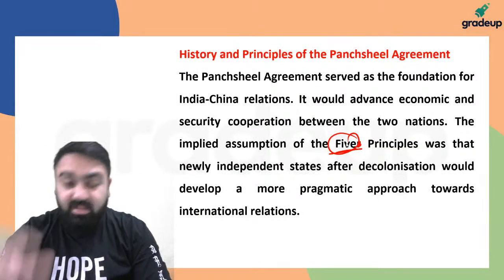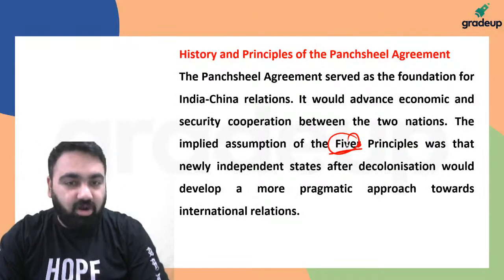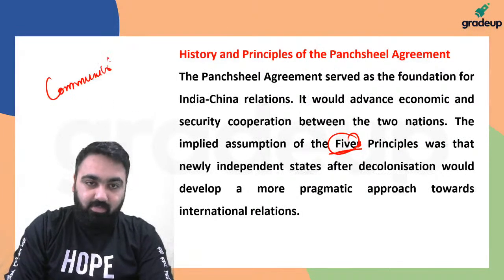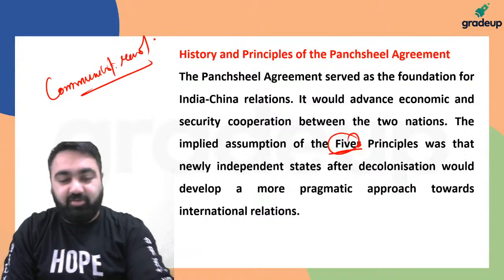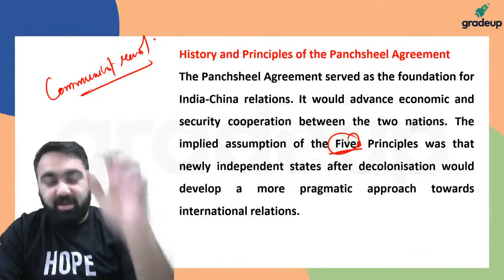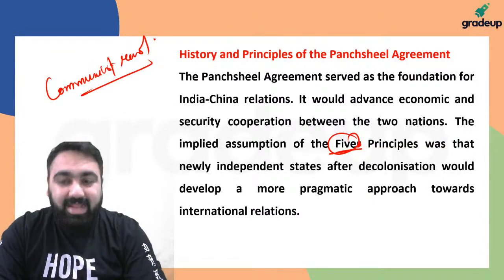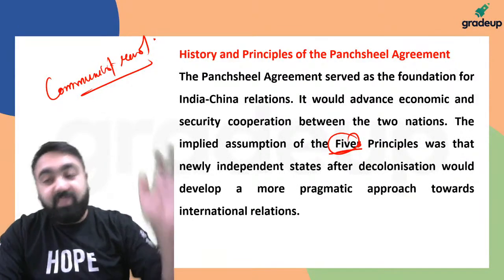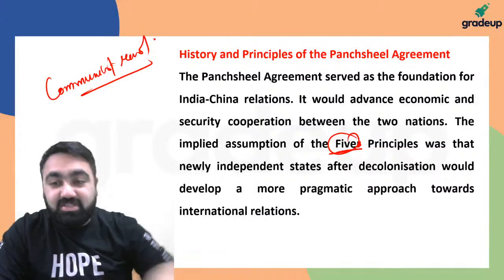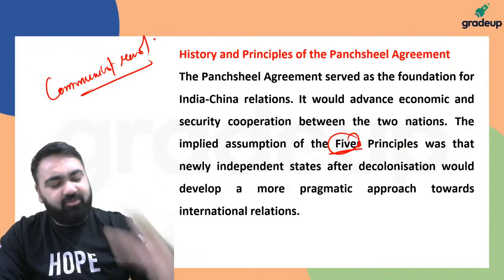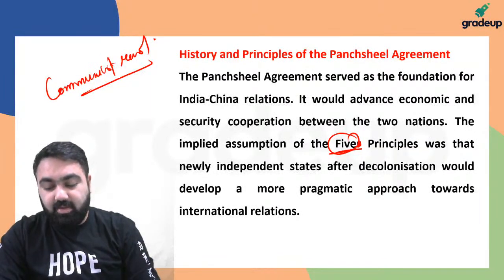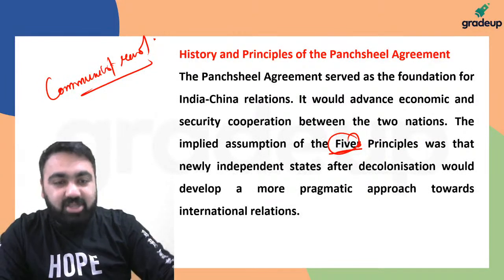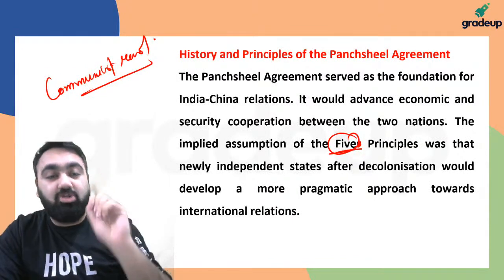So what happened when World War II ended? World War II खत्म होने के बाद in China there was a communist revolution. Communist revolution में क्या हुआ था? The Communist Party of China, led by Mao Zedong, displaced their own government, the nationalist party. They forced their government outside the country, to go to Chinese Taipei, so that is also called Taiwan. The Communist Party of China started to control China.